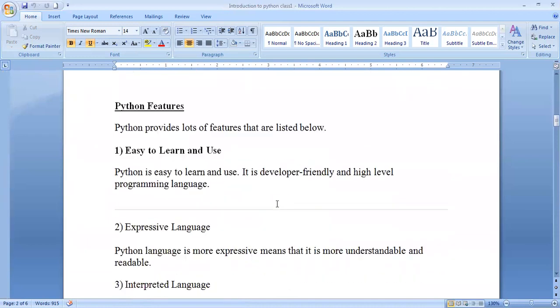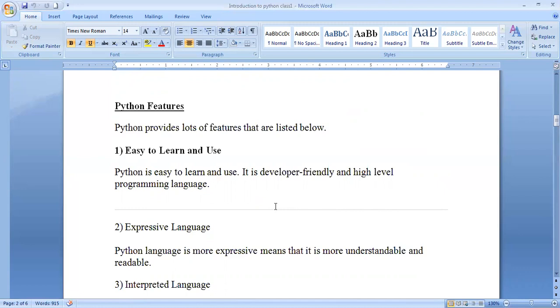Next, coming to the Python features. What are the important features? To learn any programming language, we need to observe some features. For example, if you go to a mobile shop and choose a piece, which one is good? The one which has a high price will definitely have more features. The one which has less cost will have fewer features. That we already know. That's why whenever we have to choose anything, we have to choose the one having the best features. Here, the example is Python. It has the best features.